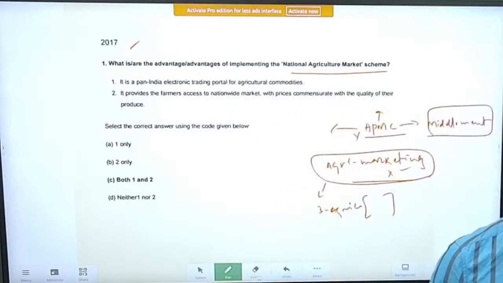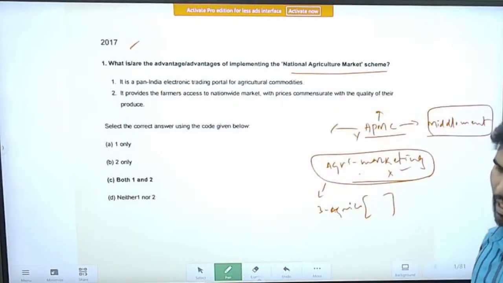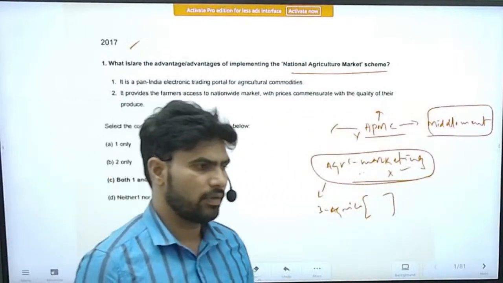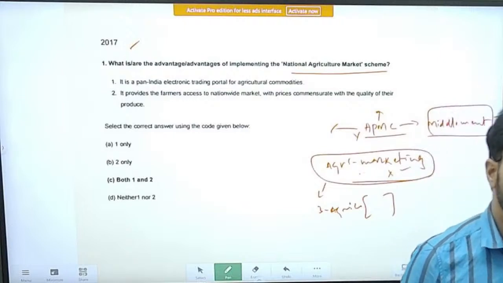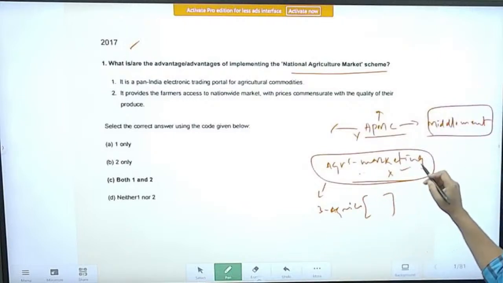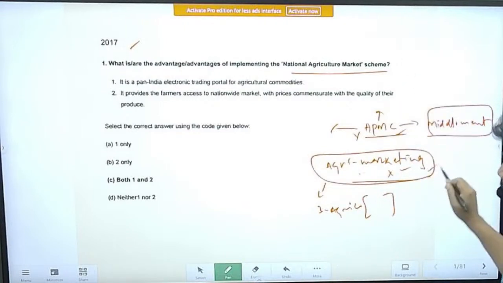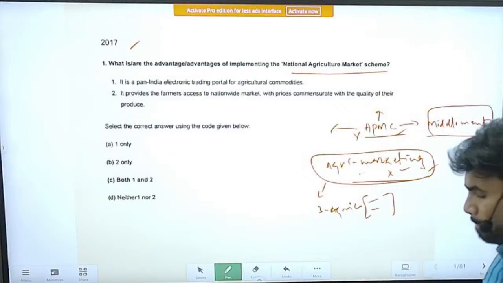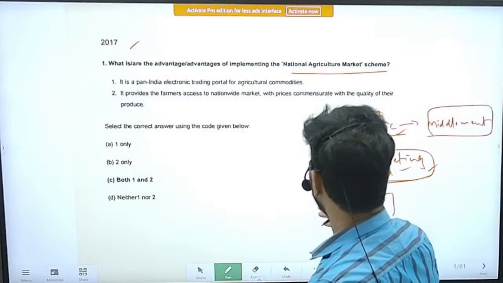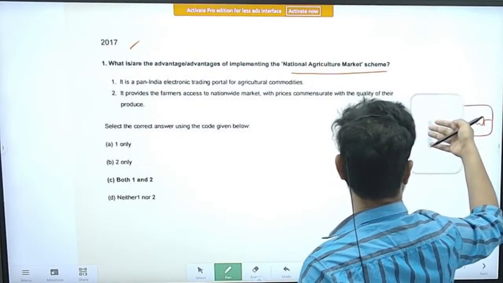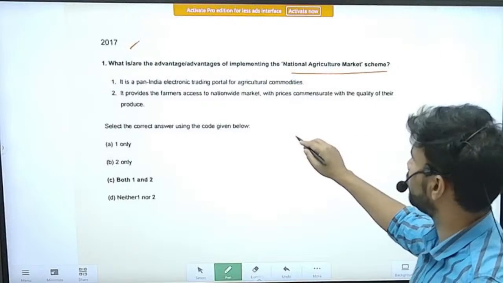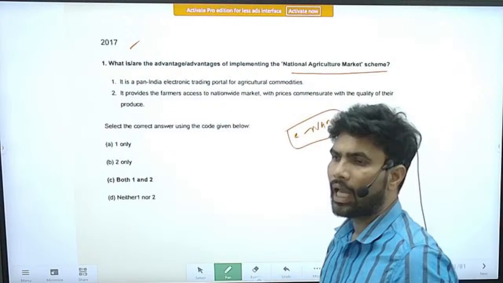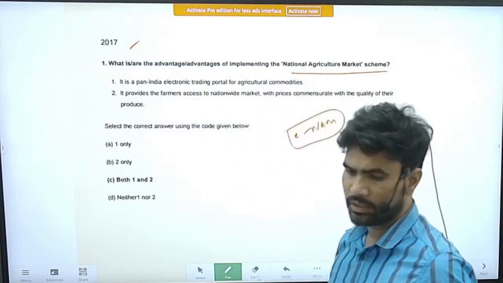They were trying to address the agri marketing issue, though not all points in those laws are in favor of the farmers. We try to know more about the APMC mandis, agri marketing, issues, and the major provisions in the three farm laws. The point I was trying to make is that the question is about eNAM, which tried to reform agri marketing in India. So now we will see the statements.